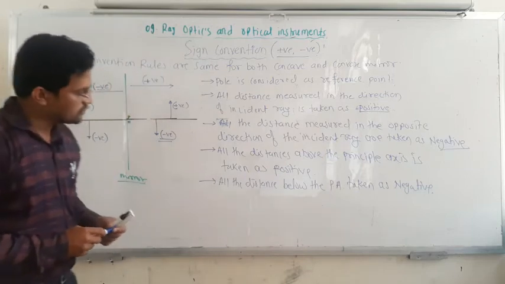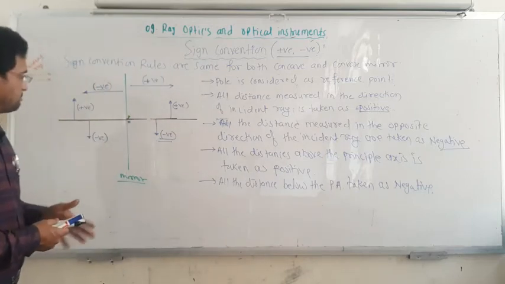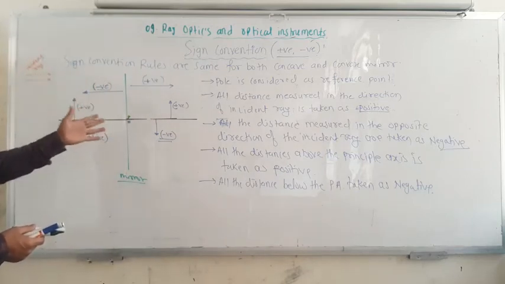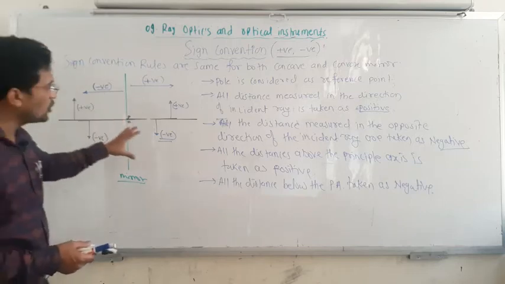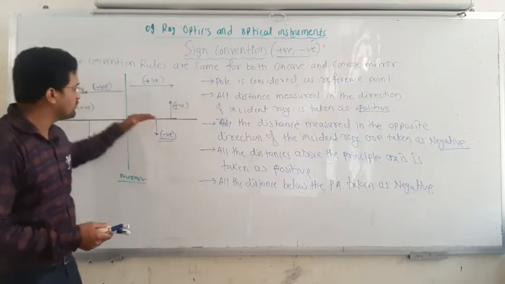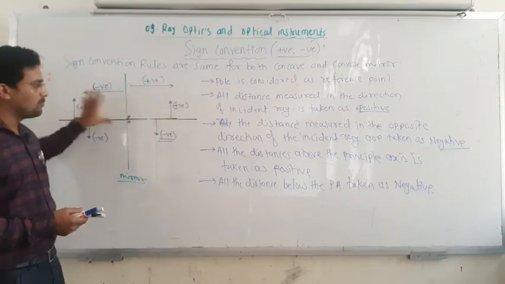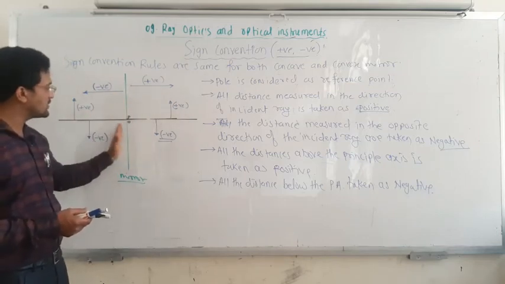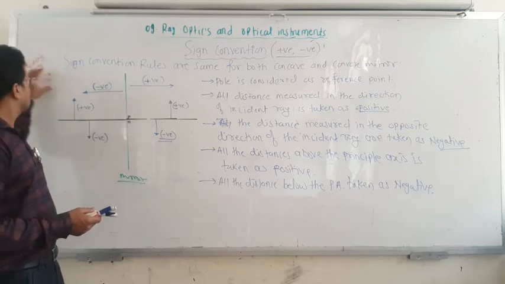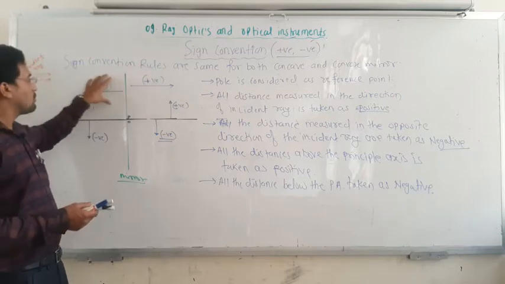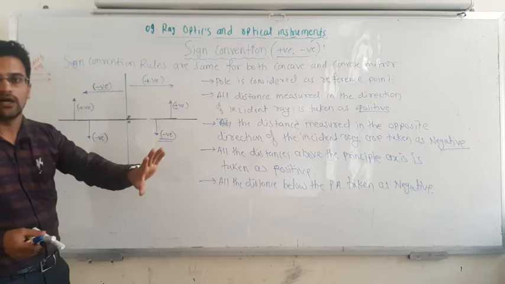Correct? These are the sign convention rules. For both mirrors you have to remember: anything measured above the principal axis, maybe this side or this side, is positive; below the principal axis is negative; in the direction of the ray is positive; in the opposite direction of the ray it is negative.